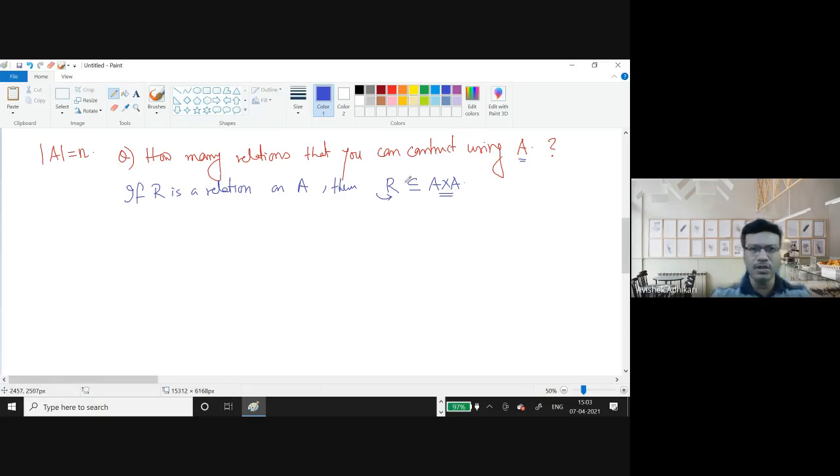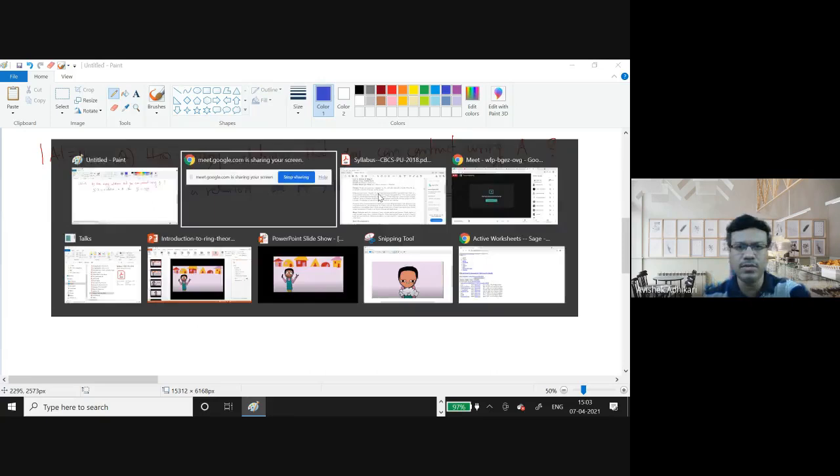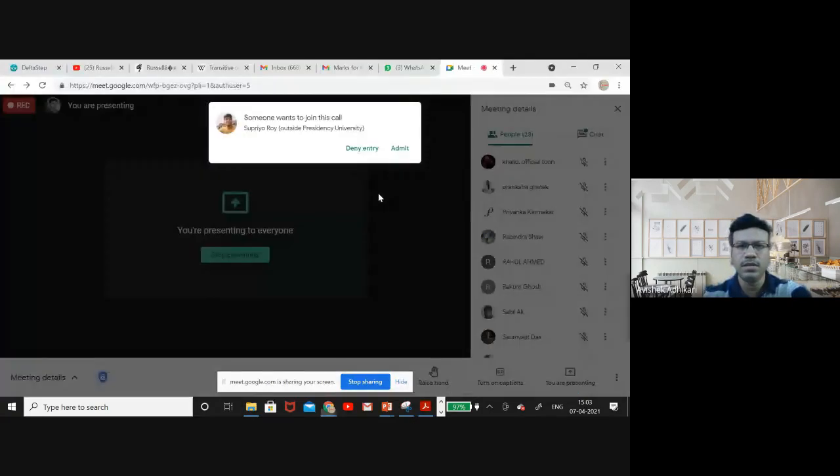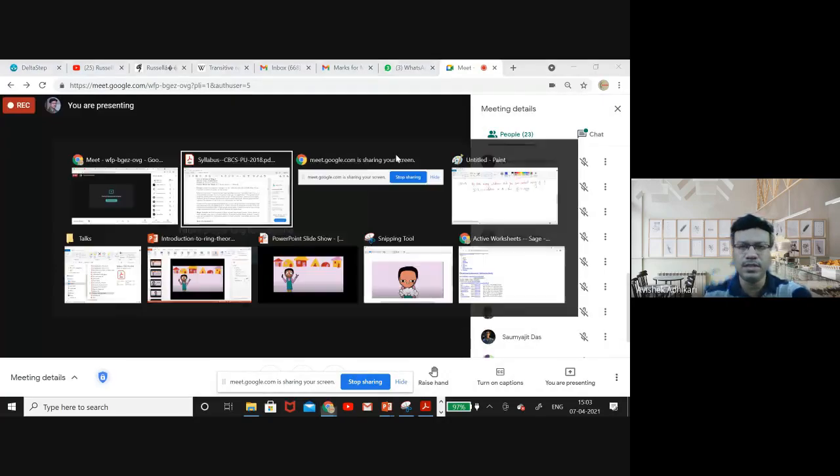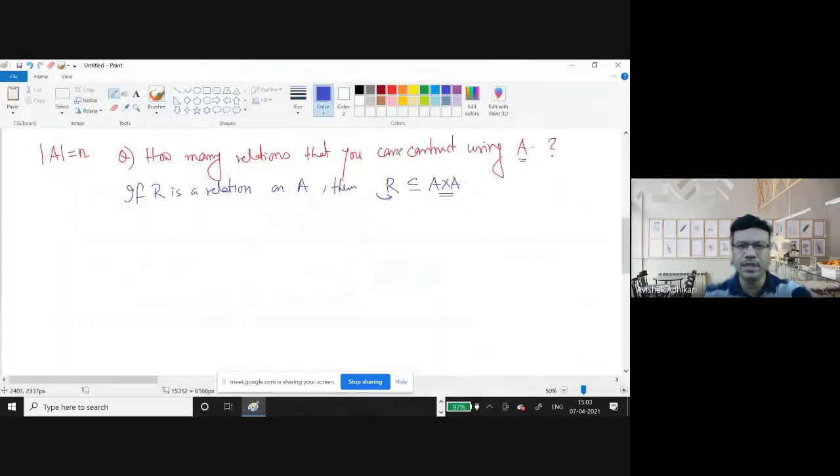So the question that I asked here is basically finding how many subsets there are of A cross A. Just now we saw that the order of A cross A is n squared, because it is the order of A times the order of A.